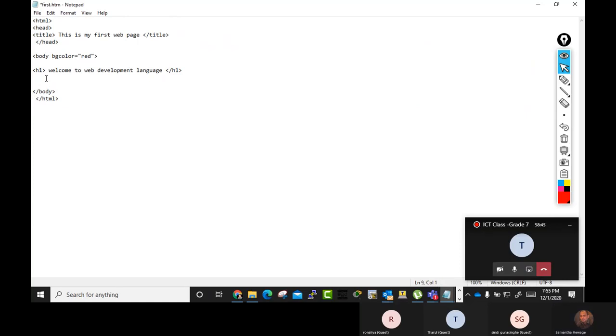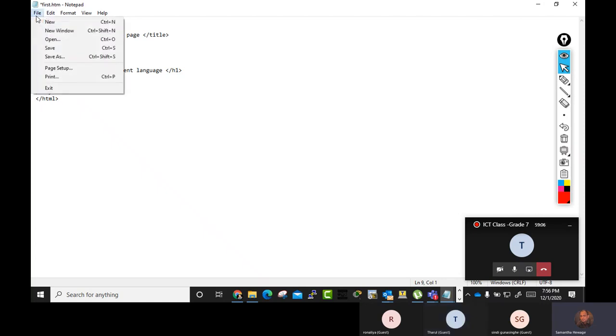Okay. Everybody got this? No, sir. Okay. Now you have to code this and write it in the notepad. Then you go to File and Save As. No, not every time. Now you already saved it. You don't want to save as every time, you just save it. Save As we use only for the first time.